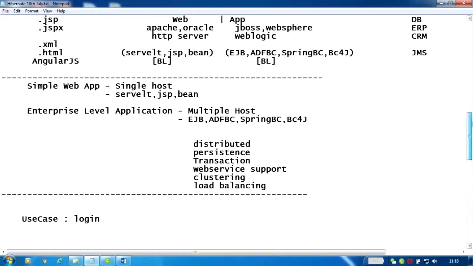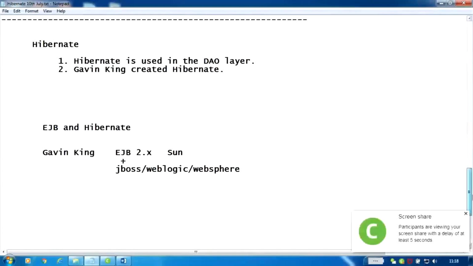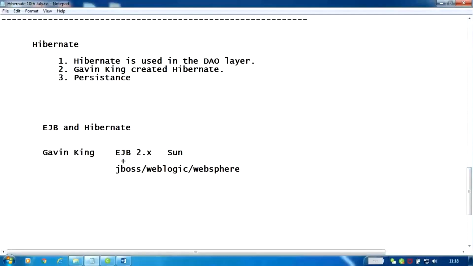Okay, next we'll talk about persistence. Another feature of Hibernate is that it supports persistence. Next point, point number 3: Hibernate supports persistence. That means using Hibernate, we can implement persistence. That I'm saying here. Okay.